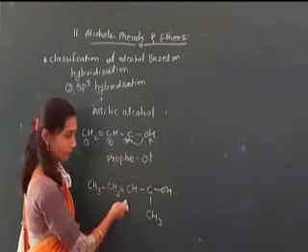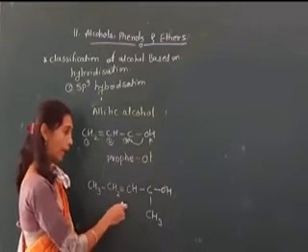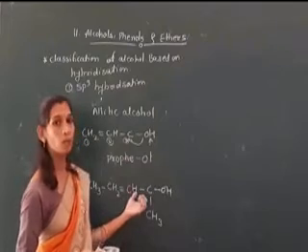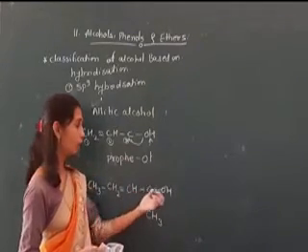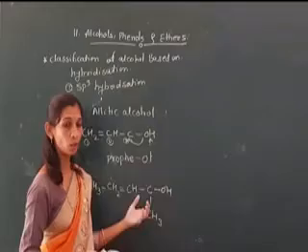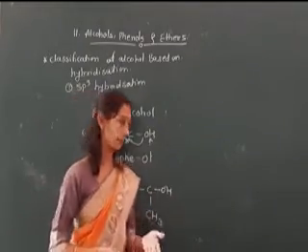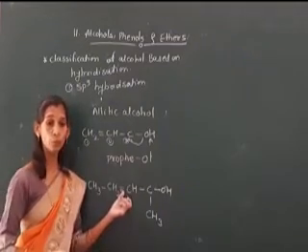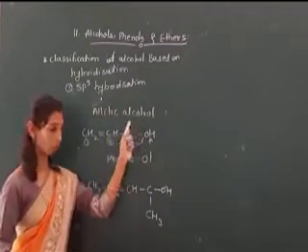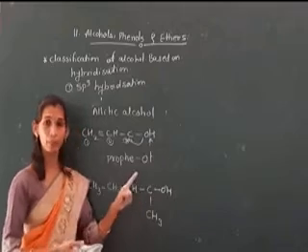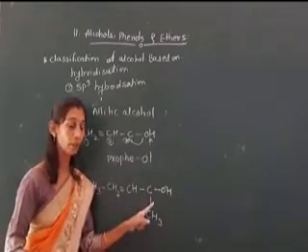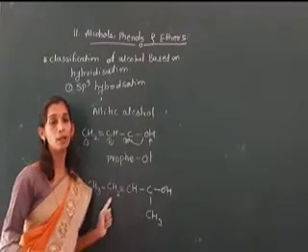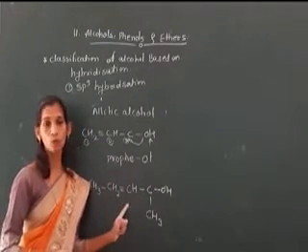But a double bond is present, so it becomes pentene, and an OH functional group is present, so this type of compound is known as a pentenol. We will discuss in depth in the next lecture how we name these compounds. What we discuss here is what allylic alcohol is: the sp3 hybridized carbon attached near a double bonded carbon atom. Only focus on that.